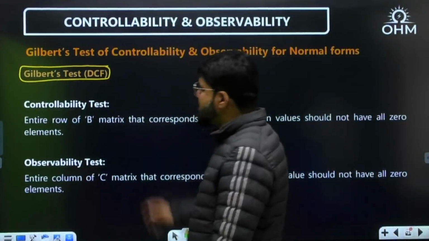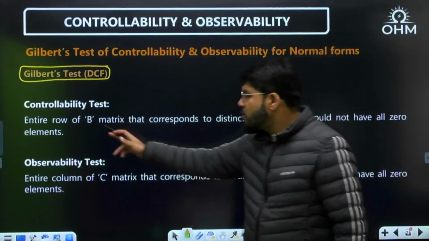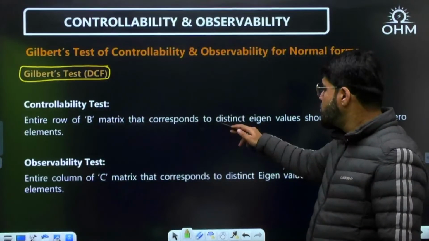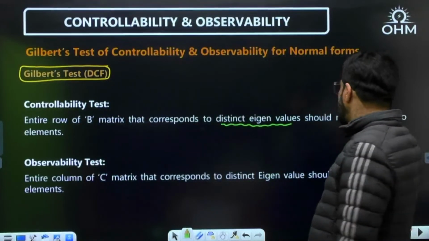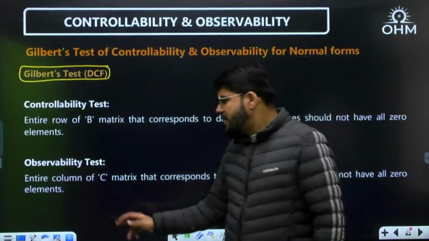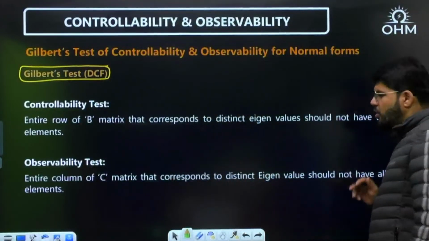So Gilbert's test. What is Gilbert's controllability test? Have a look at this first. The entire row of the B matrix that corresponds to distinct eigenvalues should not have all 0 elements. I will explain it simply. Observability test: the entire column of the C matrix that corresponds to distinct eigenvalues should not have all 0 elements.